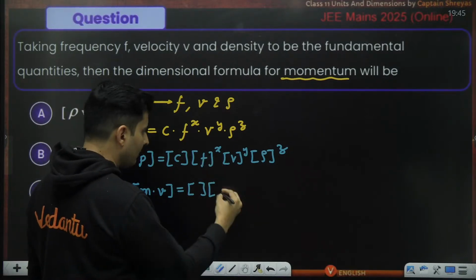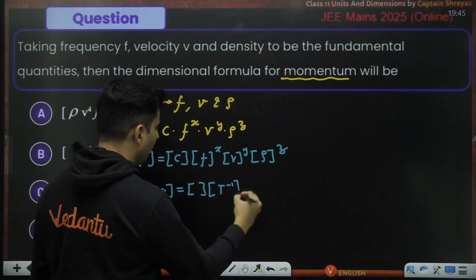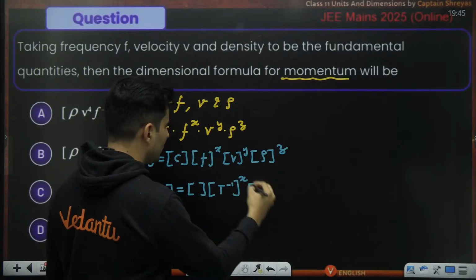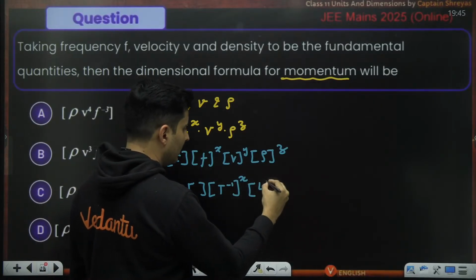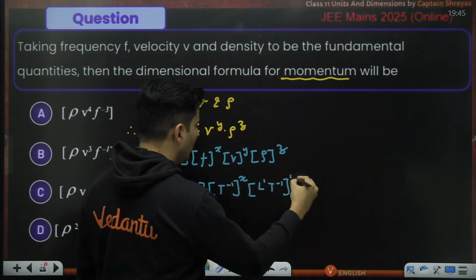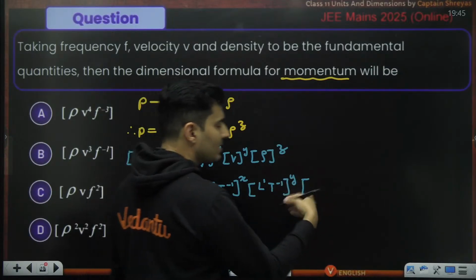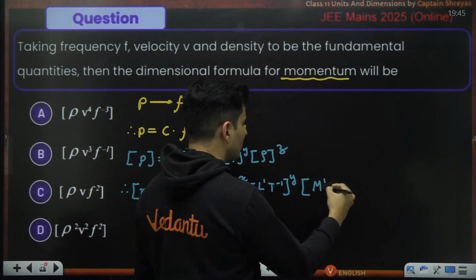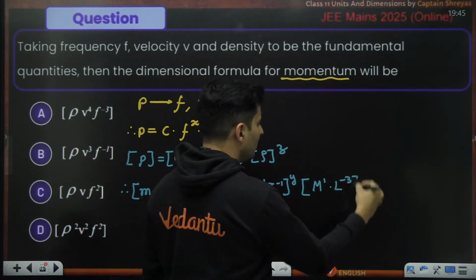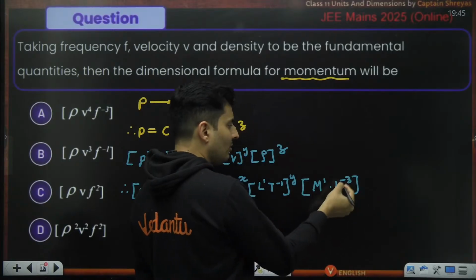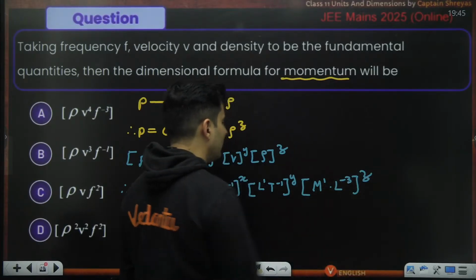Frequency is 1 by time, so it will be T raised to negative 1, whole raised to X. Velocity is meters per second, so length raised to 1, T raised to minus 1, whole raised to Y. Density is mass per unit volume, so mass raised to 1, and volume is length cube, so L raised to minus 3 because it is divided, whole raised to Z.